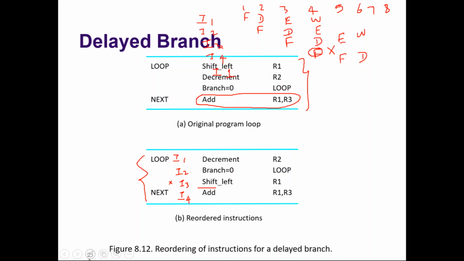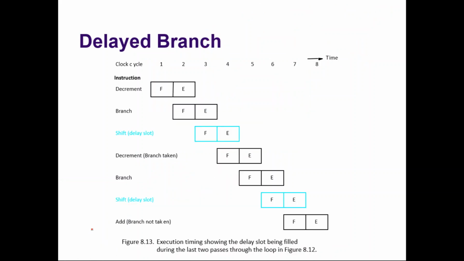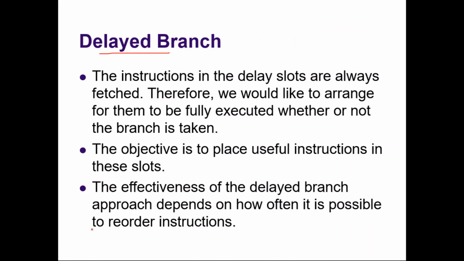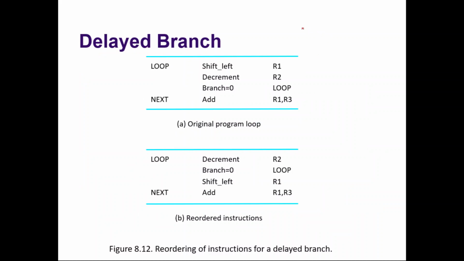Okay, right? With the 2-stage pipeline, it is shown in this diagram. For the last 2 levels, assume that R2 is 2. If R2 is 2, what will happen? Consider decrement R2, so R2 becomes 1. Branch not equal to 0: if it is not equal to 0, loop. So the loop will be taken, and shift also will execute, because in spite of whether the loop takes or not, shift will execute. And then what will happen?